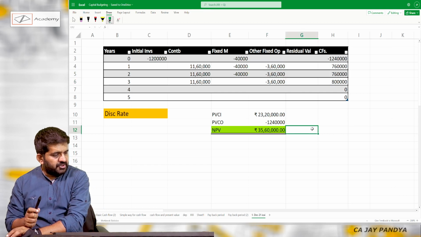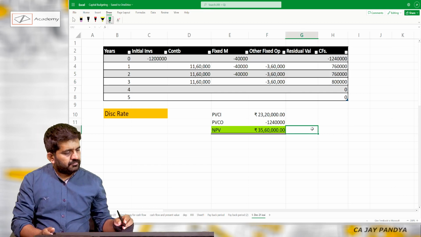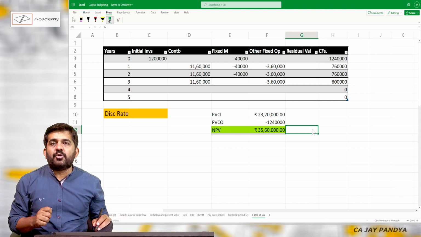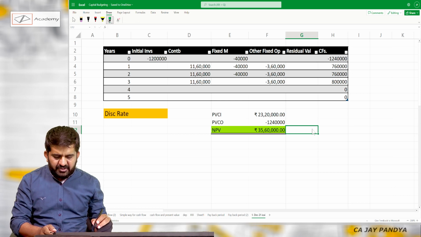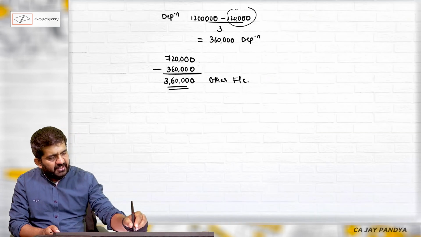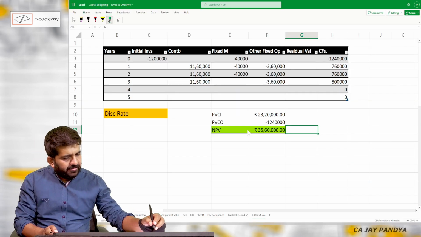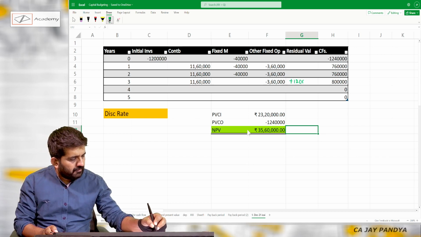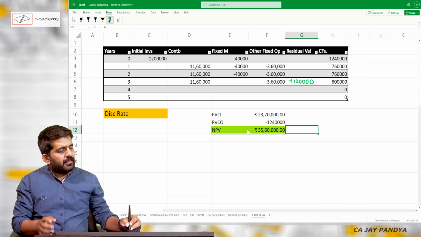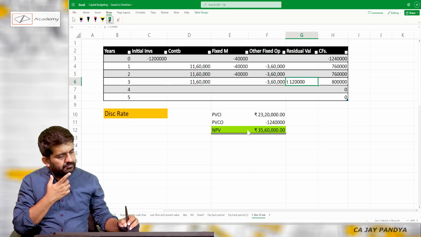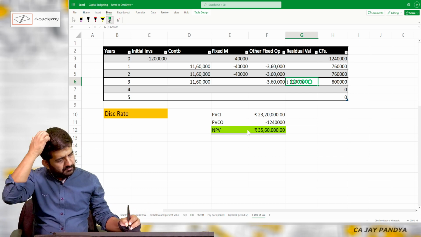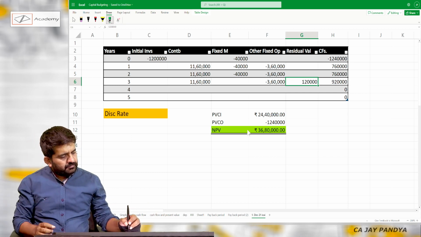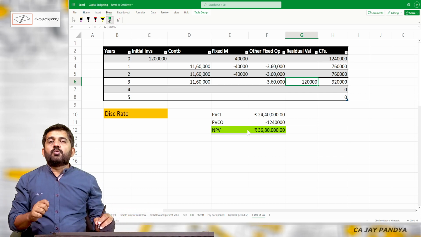It is my expenditure. At the end of the third year, I will be getting back the residual value, which is nothing but 1,20,000 rupees, so positive 1,20,000 rupees.